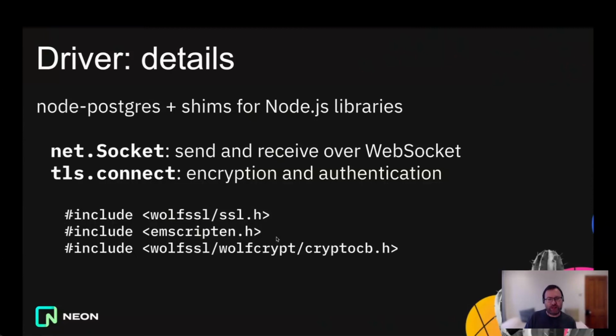And we also use some crypto callbacks that wolfSSL provides, so that we can offload some of the hardest work of encryption and decryption and hashing to the JavaScript subtle crypto API for slightly better performance. So it's a combination of wolfSSL compiled to WebAssembly with Emscripten, and then calling out again to subtle crypto for some of the most intensive crypto work.